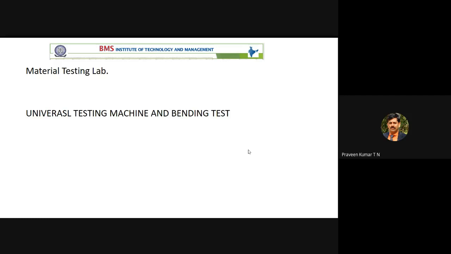For that, you have to go for one test. It is referred to as a bending test. I have slides explaining every machine component. First we have around a 5 minute video of the test. See the video first, then I will explain, because in the video how the specimen is loaded and how readings are taken is shown, but you may not understand it. I have many slides, and I'll explain each and every detail after seeing the video. So I'll play the video now, then continue with our PowerPoint presentation.